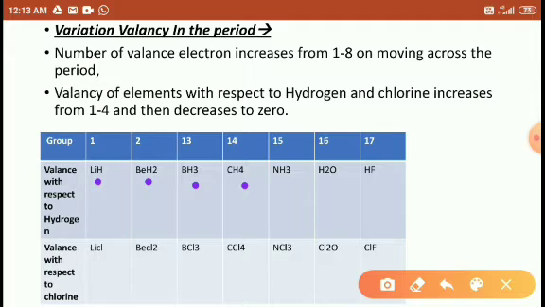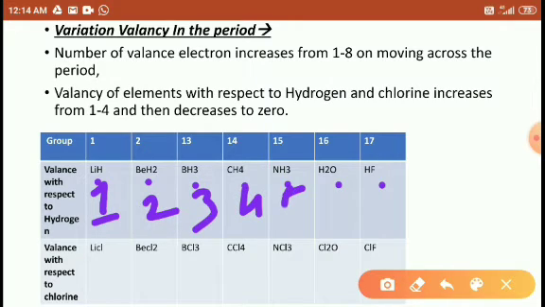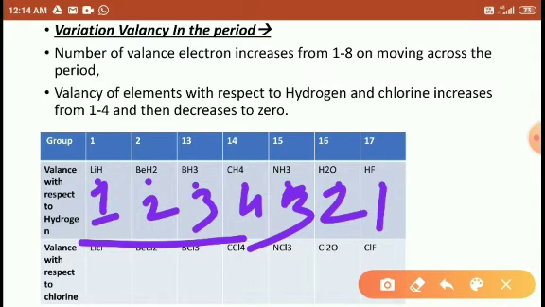Carbon with hydrogen makes 4 bonds. Nitrogen makes 3 bonds. Oxygen makes 2 bonds, and fluorine makes 1 bond. So here valency 1, valency 2, valency 3, valency 4, valency again 3, valency 2, valency 1. So from 1 to 4 it increases, then it decreases.